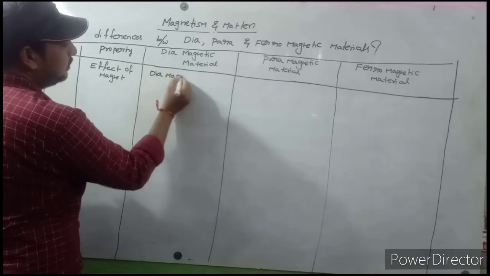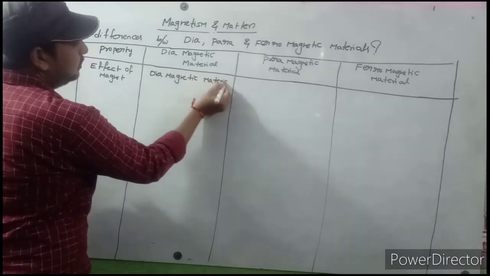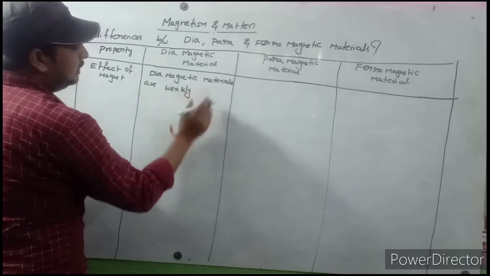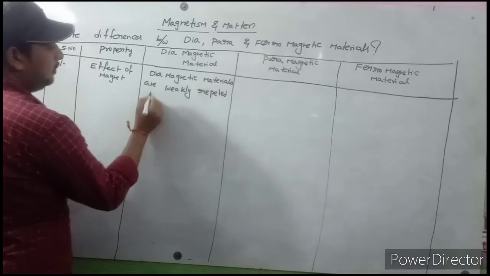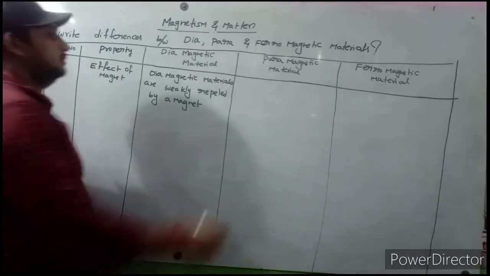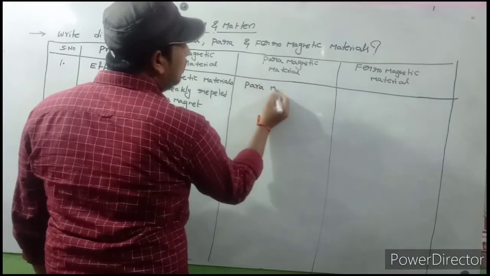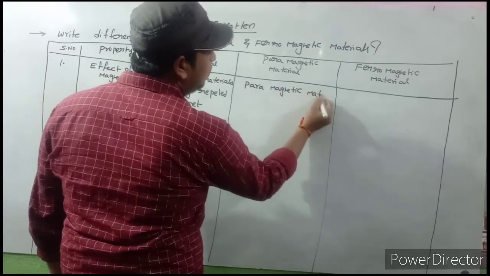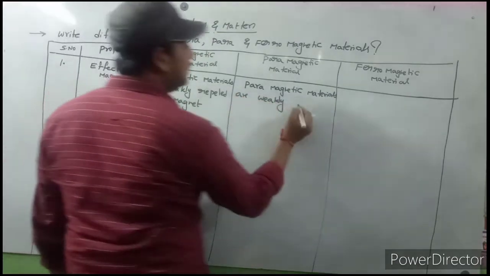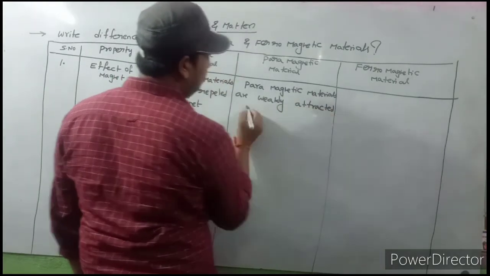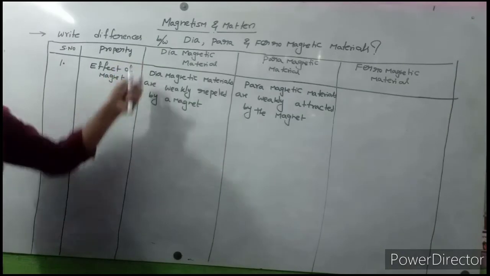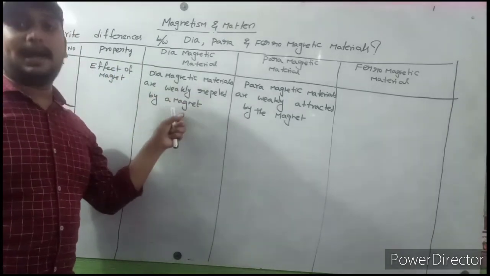Diamagnetic materials are weakly repelled by a magnet.